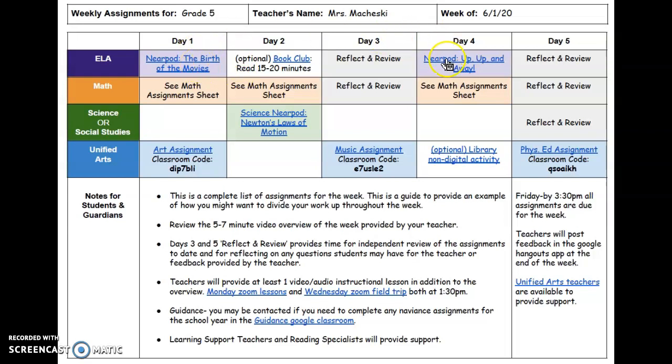So for both of these Nearpod modules, your learning objectives are the same, and they are: I can explain the cause and effect relationship between two or more individuals, events, ideas, or concepts in a nonfiction text. And the other learning objective is I can use Greek roots to figure out the meaning of a word. So both of these passages are going to be nonfiction, they'll be informational, and you'll be answering some comprehension questions afterwards.